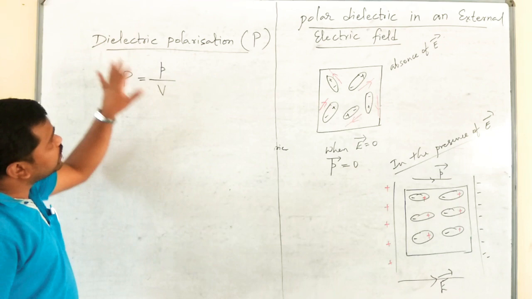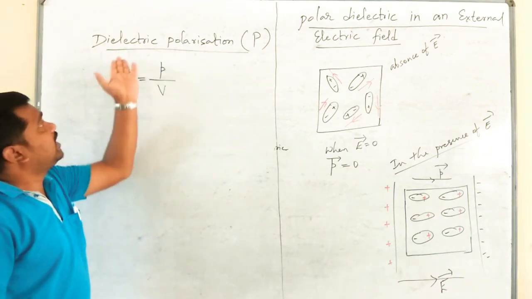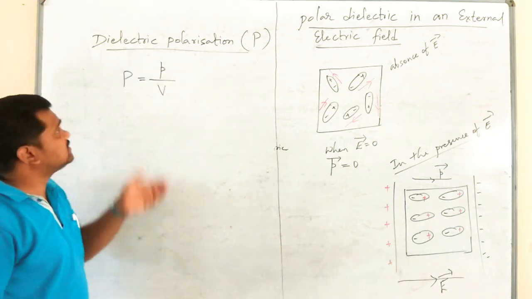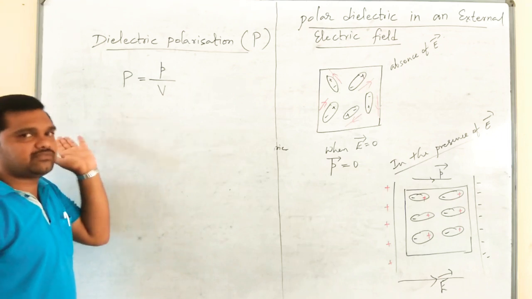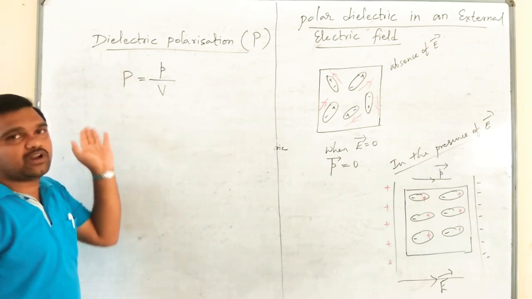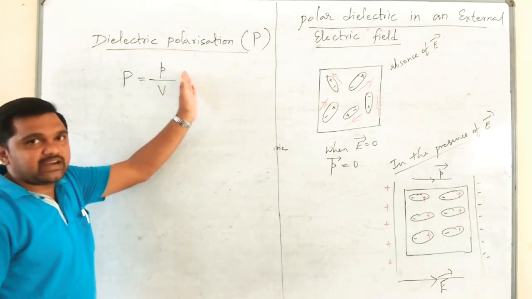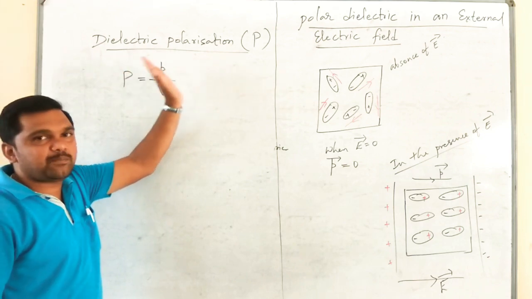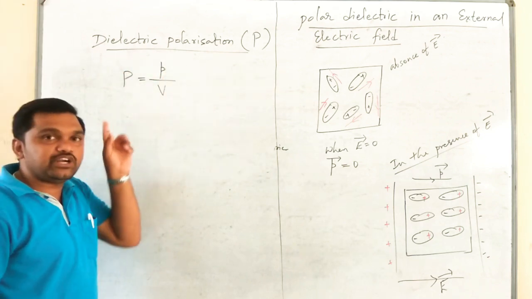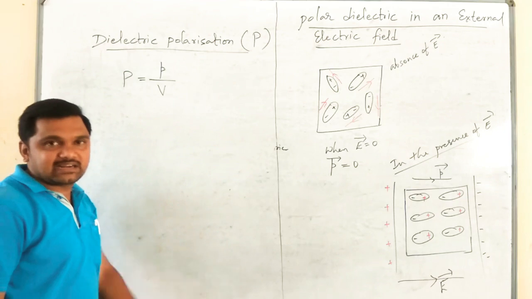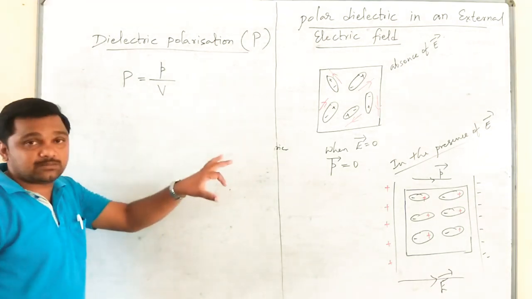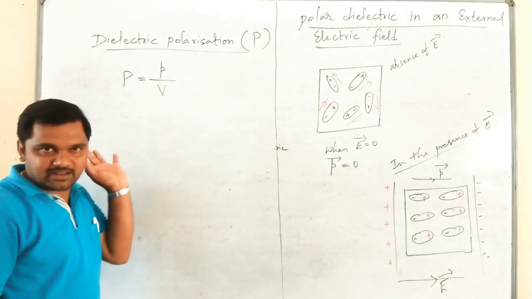So how to calculate the value of this dielectric polarization? We can also define it this way: dielectric polarization can be defined as the net electric dipole moment developed per unit volume of the dielectric substance whenever it is subjected to strong electric field.